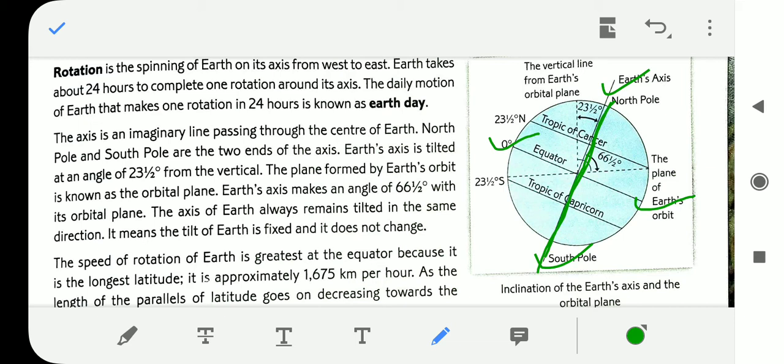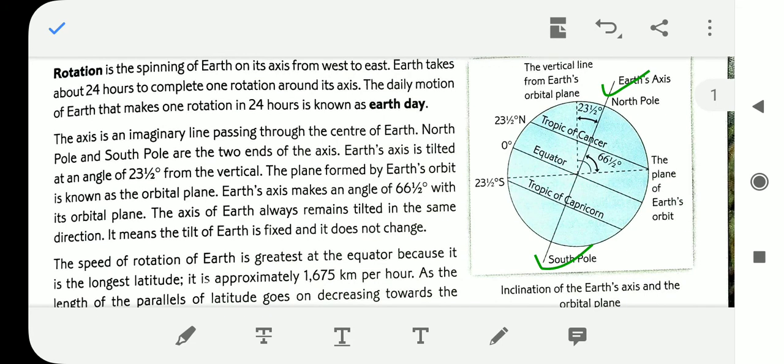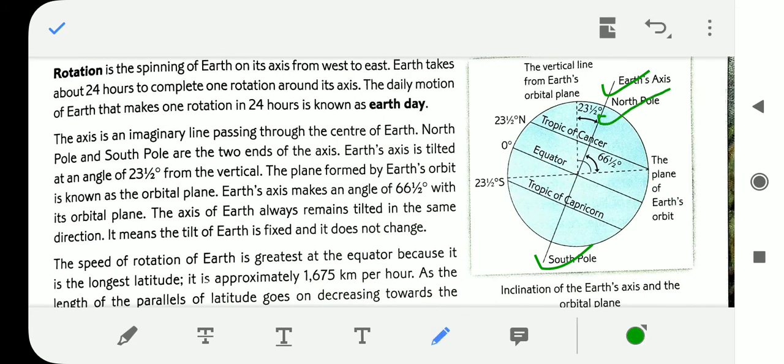Already we know that the whole Earth is not exactly round. The shape of the Earth, we know, is the geoid or spheroidal shape. That means the middle part is larger than the polar regions. The polar regions are narrower, the North Pole and the South Pole, and the equatorial part is broader.